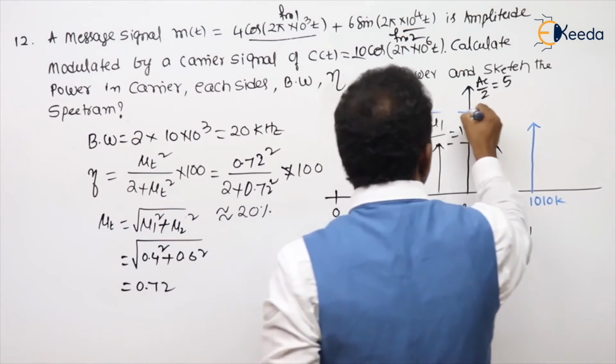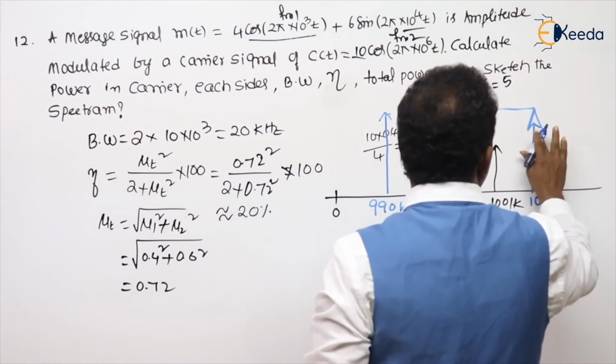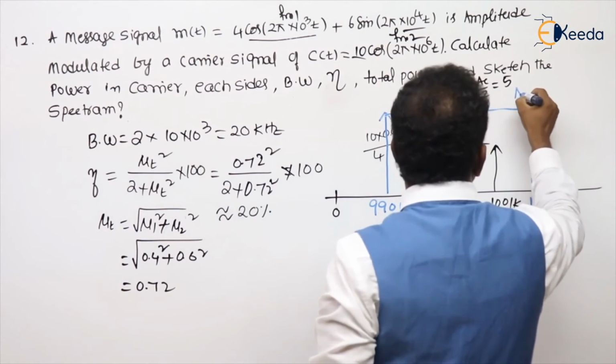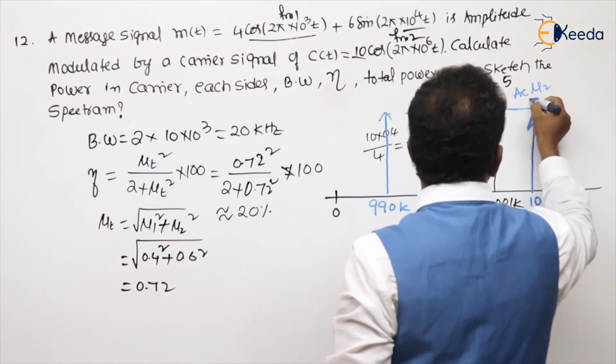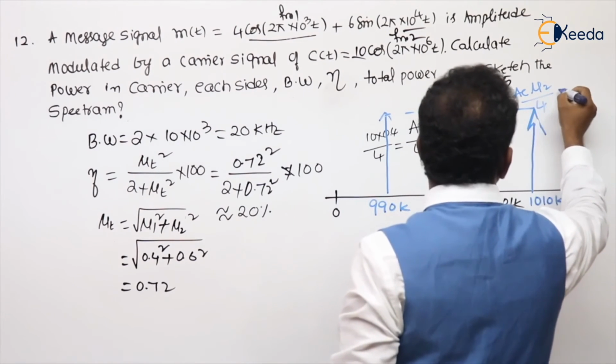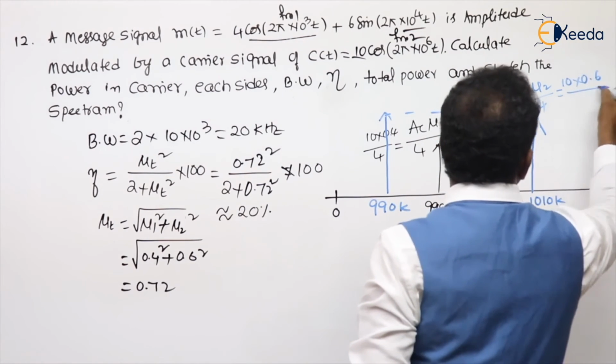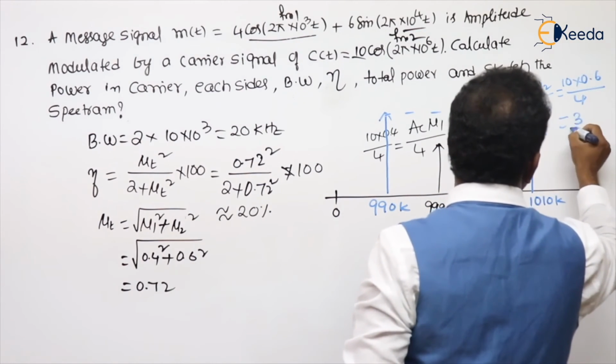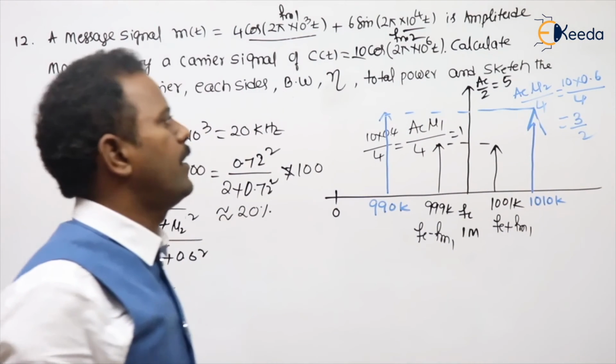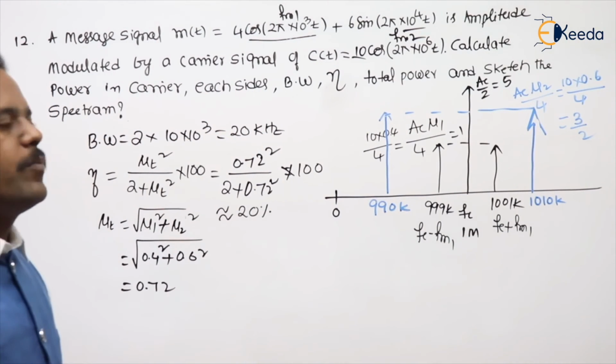Whatever the strength, these two strengths will be the same. What is that value? AC mu2 by 4. What is AC? 10 into 0.6 by 4. 6 by 4, 3 by 2. So of course 1.5.